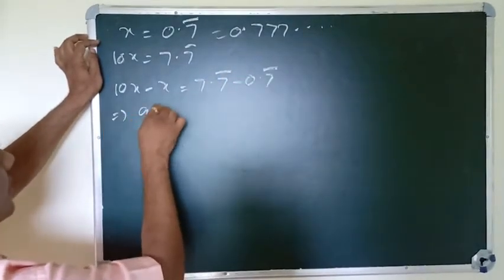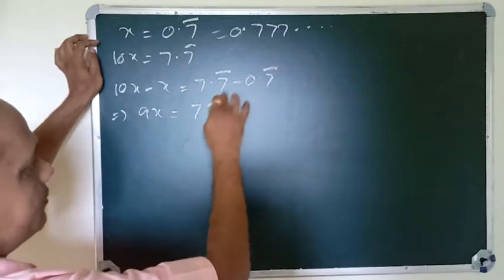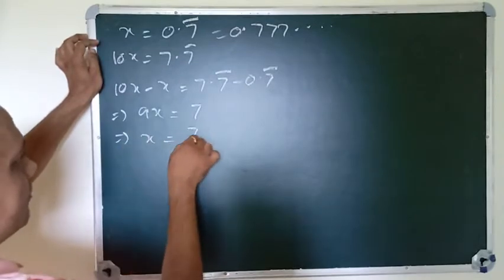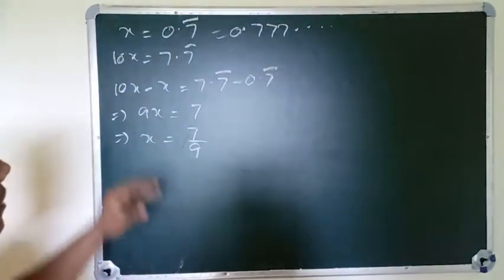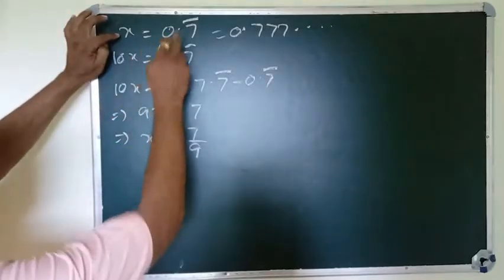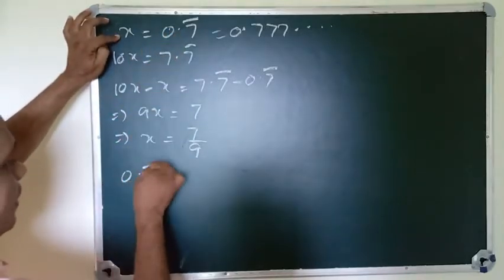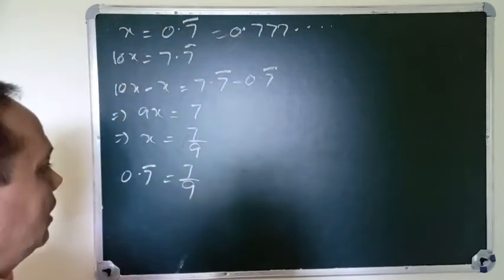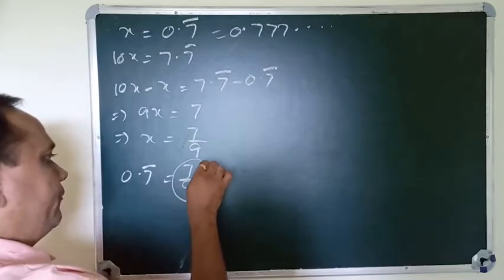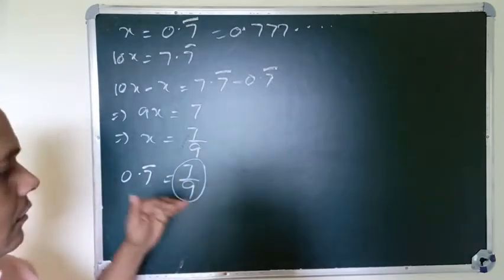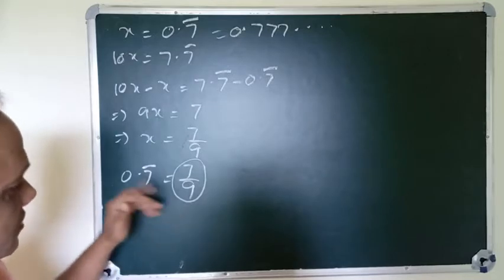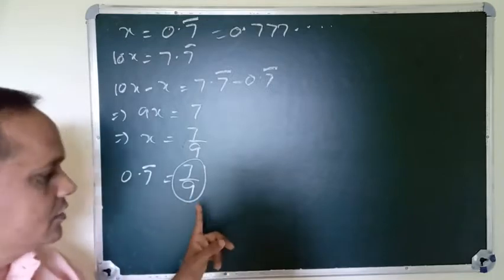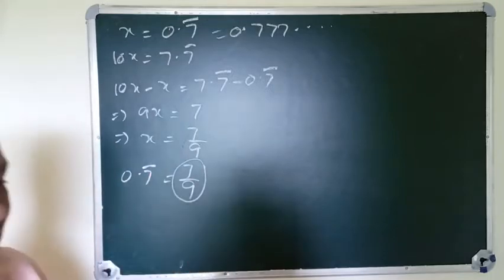This implies 9x equals 7, since the repeating part is eliminated. So x equals 7 by 9. That means 0.7 bar equals 7 by 9. This is the rational form of a repeating non-terminating decimal.